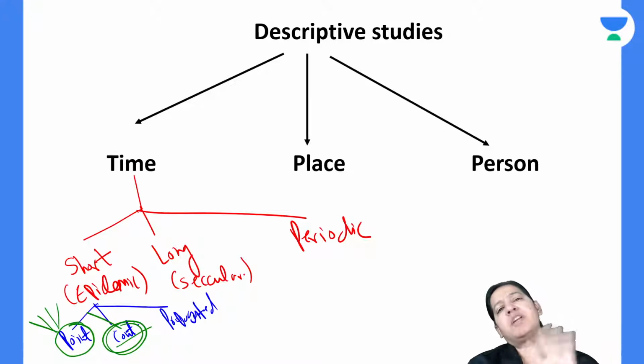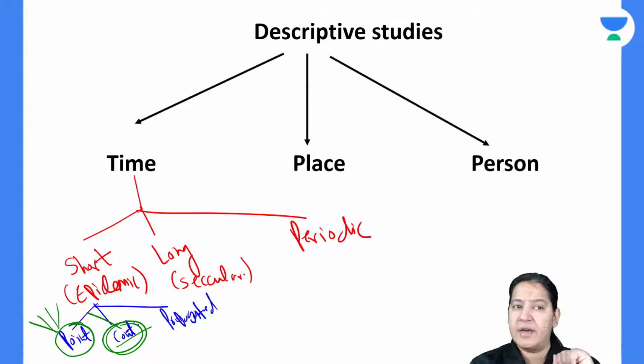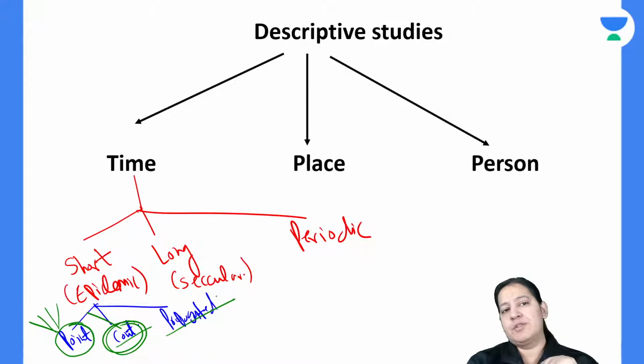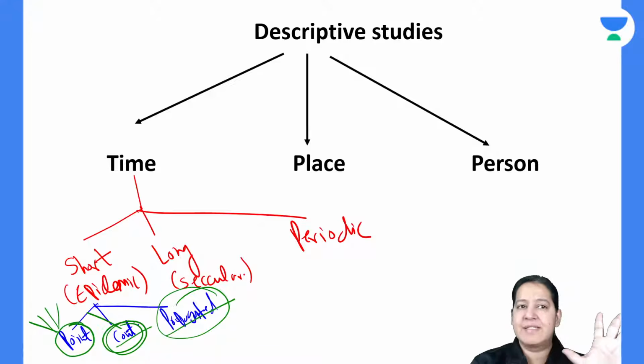Here multiple incubation periods are there and secondary waves are there because the source is always present, right? And in propagated it is like COVID. The infected person, the case, will become the source for another person. So it will be transmitted from person to person. That is propagated. We have seen the examples.